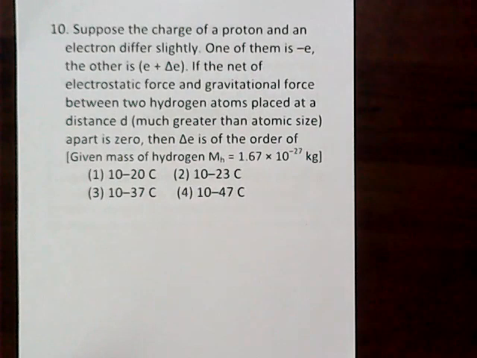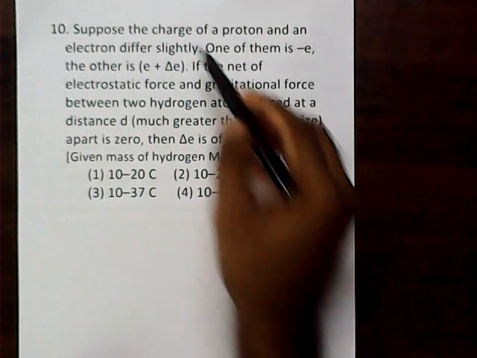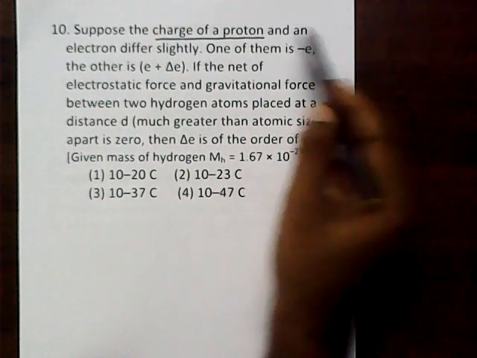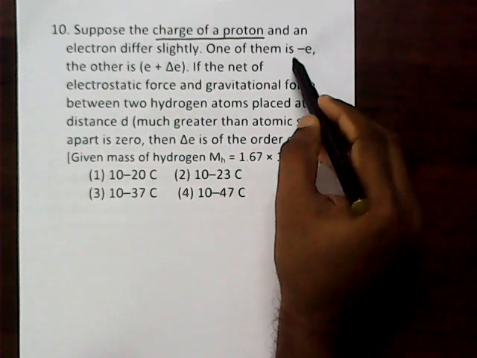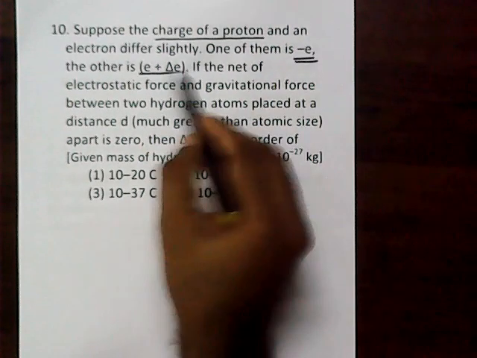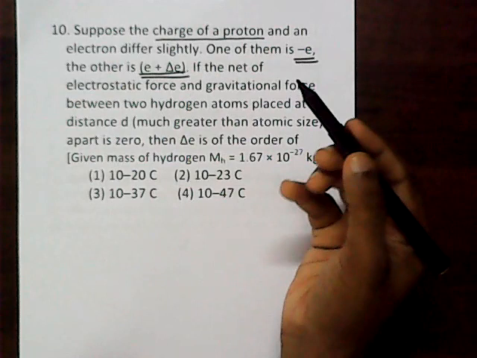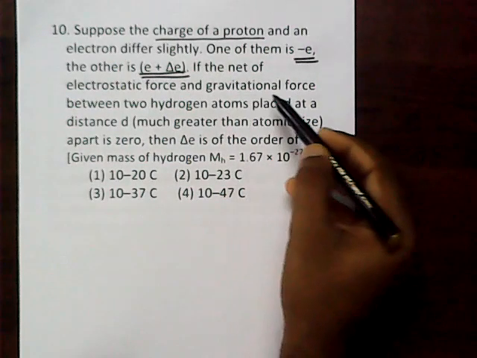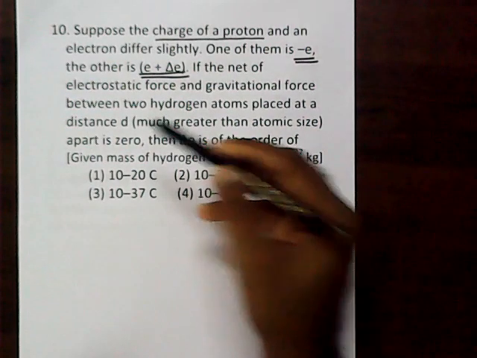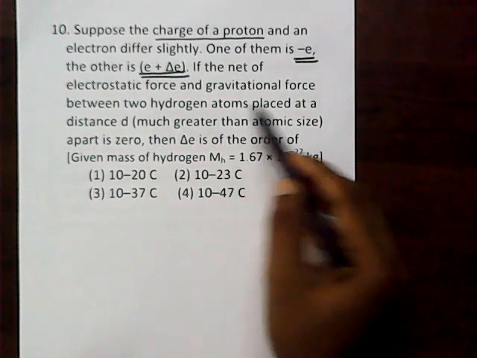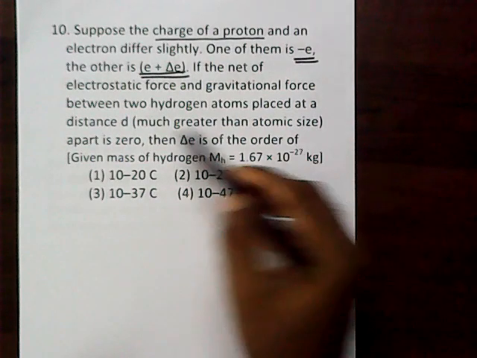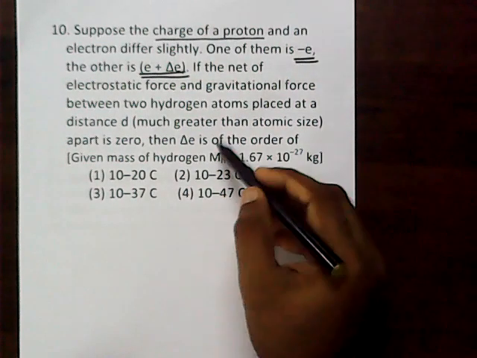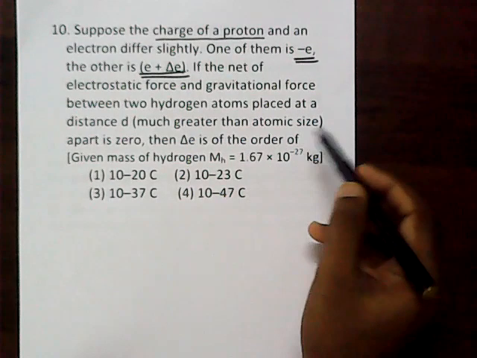Number 10. Suppose the charge of proton and electron differs slightly. One of them is minus E and another one is E plus delta E. If the net electrostatic force and the gravitational force between two hydrogen atoms placed at a distance apart is 0, then delta E is of the order.